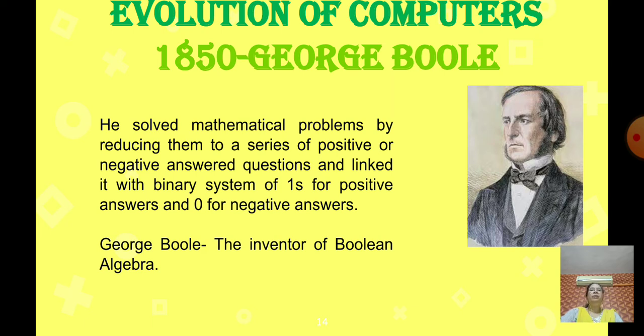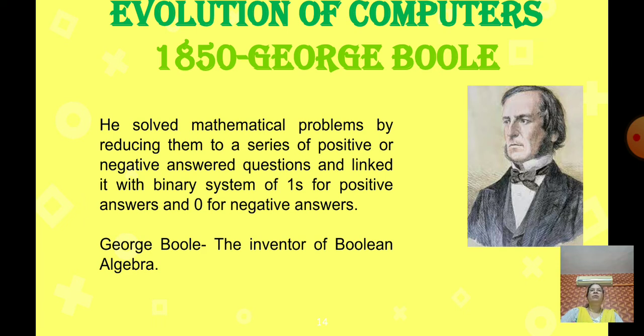What do you mean by Boolean algebra? A Boolean expression is an expression that evaluates to either true or false. The 1 is positive, that is true, and the 0 for negative, that is false.